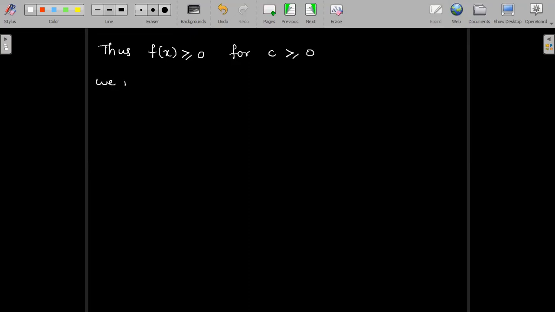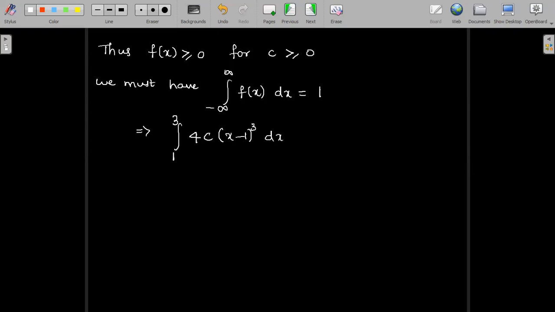Now, the second condition says that we must have the integral from minus infinity to infinity of f of x dx equal to 1. So let us check what is happening to this condition. This gives us the integral from 1 to 3. Only in this range we have f of x existing. In all other ranges f of x is 0, no? So that is why we are writing only this range, 4 into c into (x minus 1) whole cube dx.